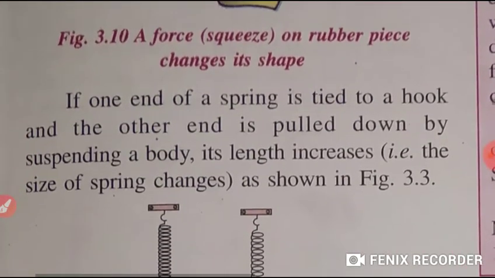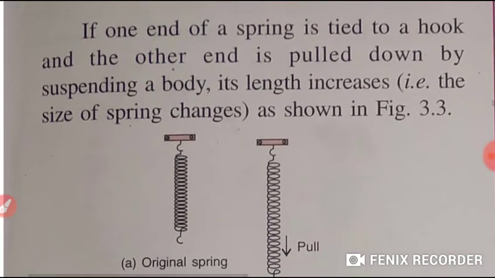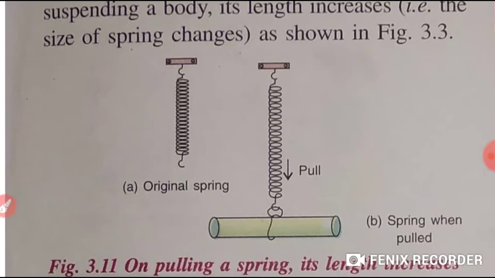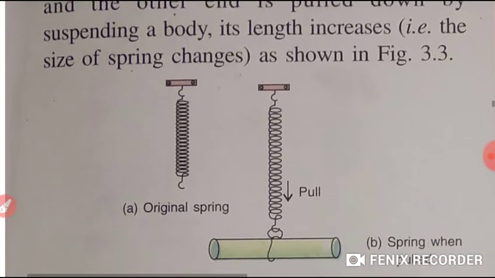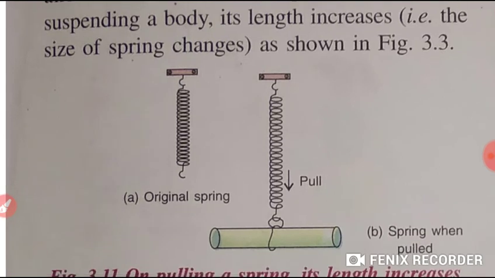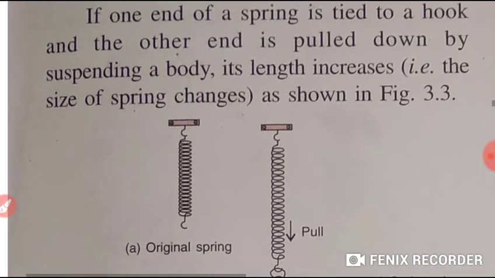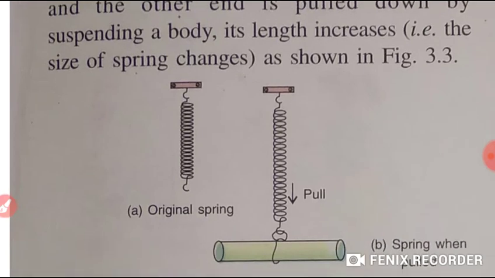If one end of the spring is tied to a hook like this, as you are seeing in the diagram, and the other end is pulled down by suspending a body, by putting some load on it, what will happen to its length? It will increase. That means what? The size of the spring changes.